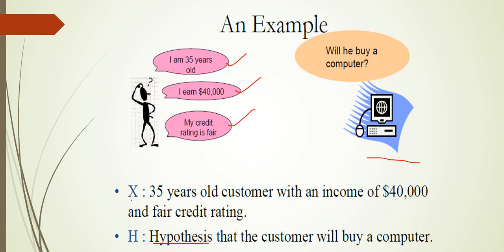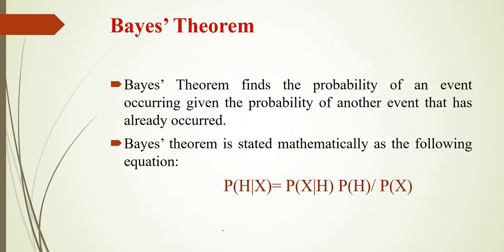So what is X? X is nothing but the different combination of features. What is meant by hypothesis? Hypothesis is nothing but what we are going to find, what we are going to assume, whether he will buy a computer or the customer will not buy a computer. So we have to prove whether this hypothesis holds true or not. With this example, let us see Bayes theorem.